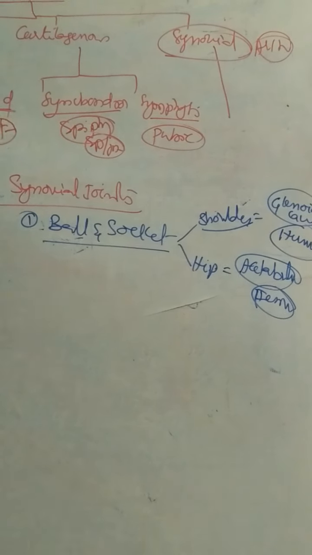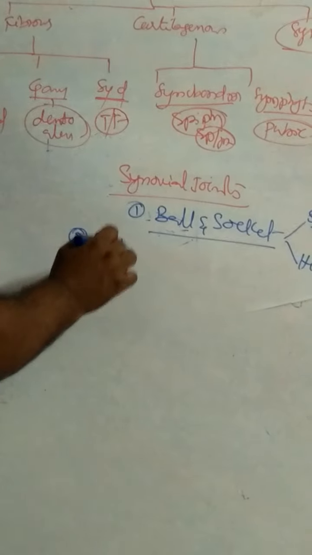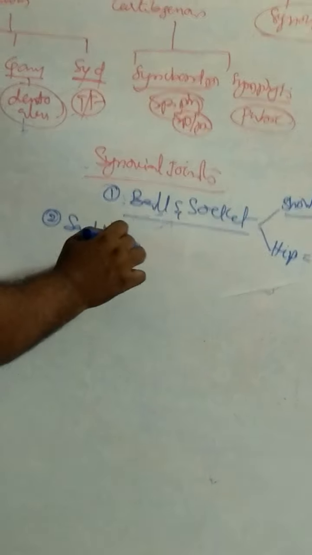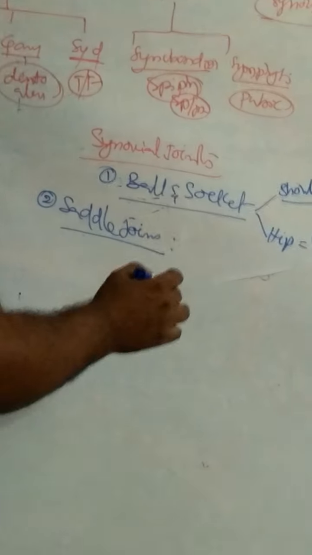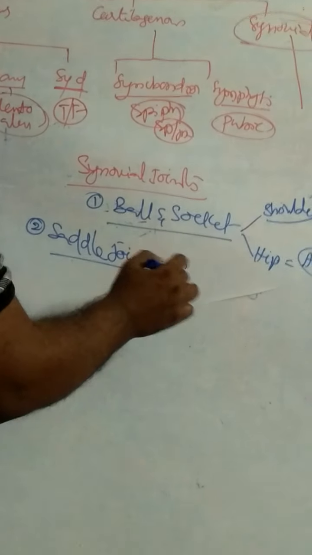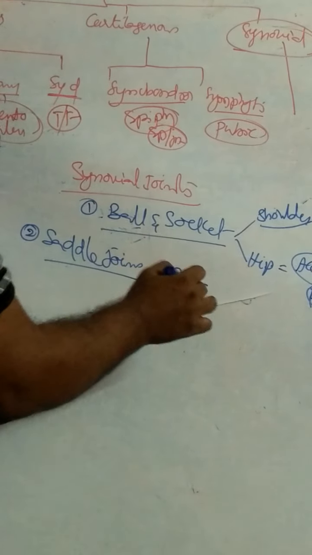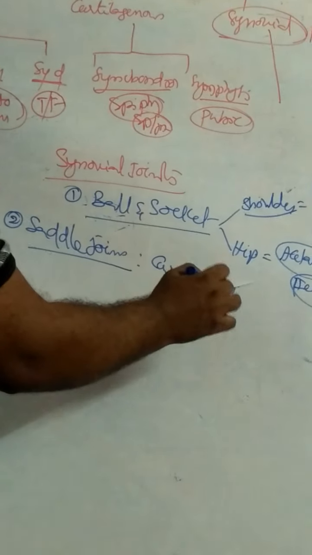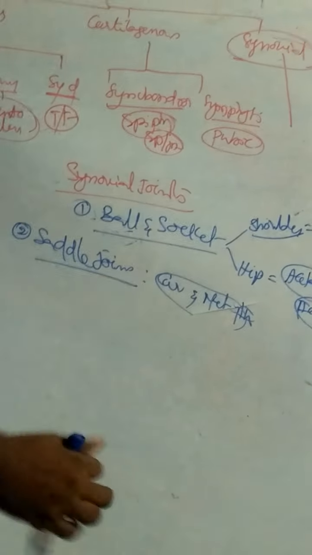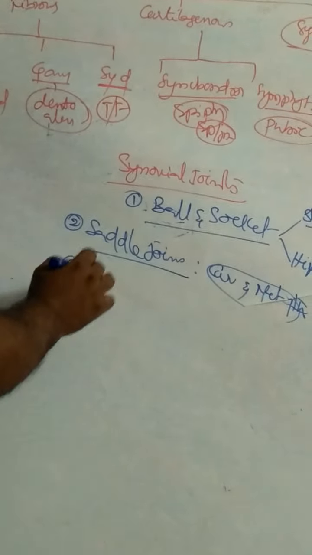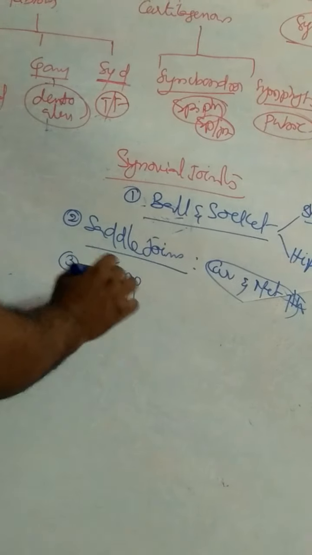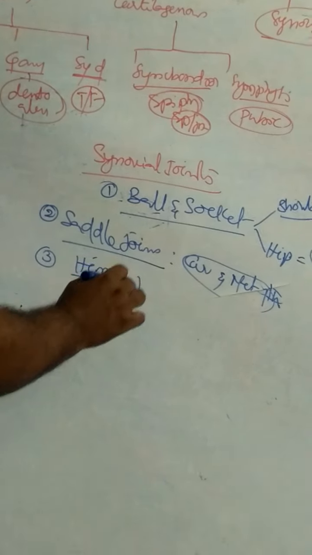The second one is the saddle joint: the joint between the carpal and metacarpal of the thumb. That is the saddle joint.